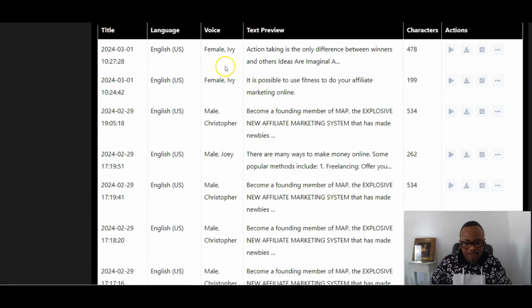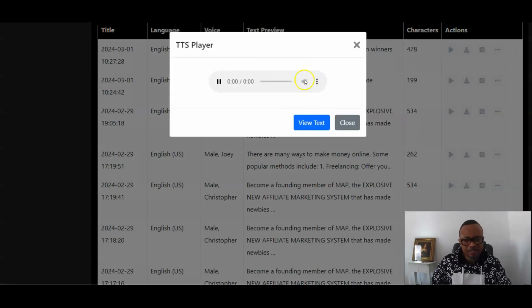So when you synthesize, this is what you have. Okay, you can listen to it. Action taking is the only difference between winners and other ideas. So now you can play this. You are going to see this is exactly what you imported from your computer system, in Microsoft Word format. So you can see it works actually.